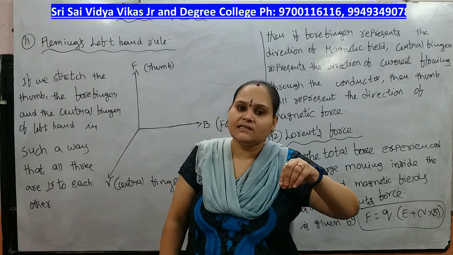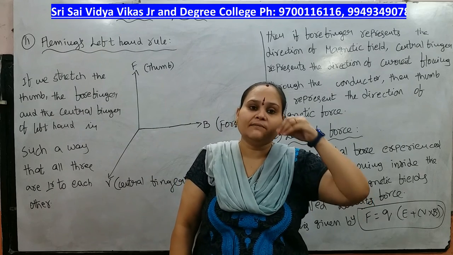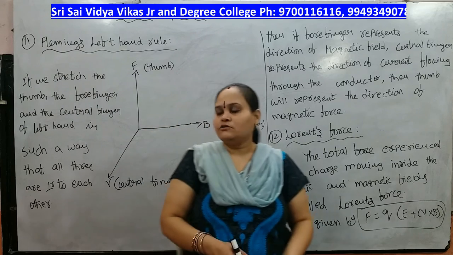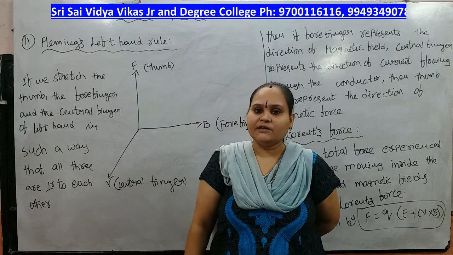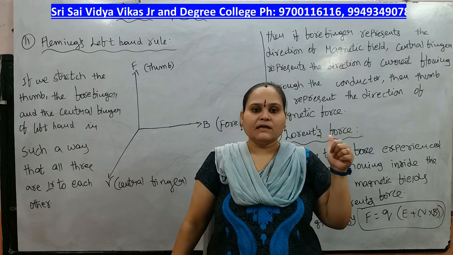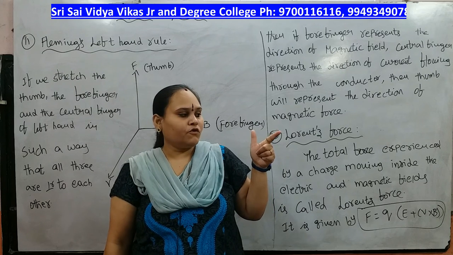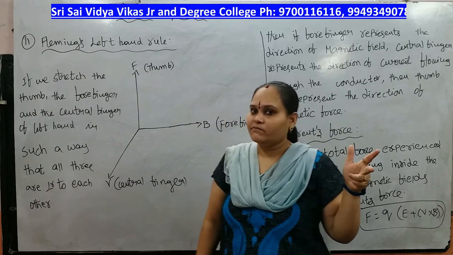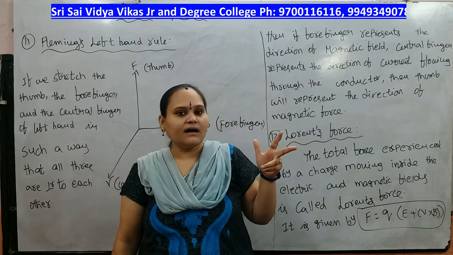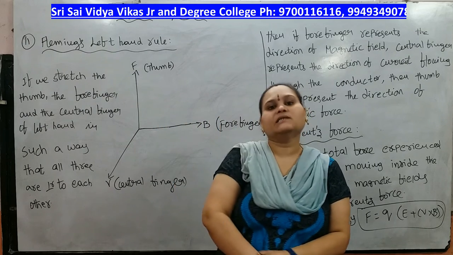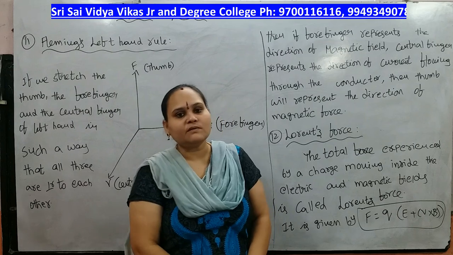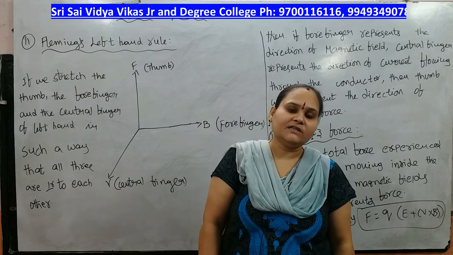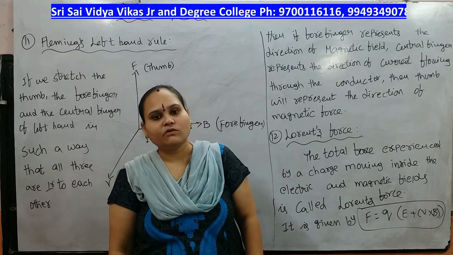That means the charge experiences EM force. Electromagnetic force is nothing but a Lorentz force. Its formula F equal to Q into E plus V cross B. This formula is very important. Fleming's left hand rule: thumb represents the force, forefinger represents the B, the magnetic field, and central finger represents the direction of the motion of the charge. These three are perpendicular to each other. Lorentz force means the total force on a charge moving inside the electric and magnetic field, and its formula is F equal to Q into E plus V cross B.